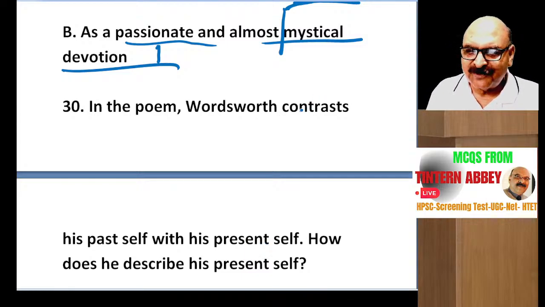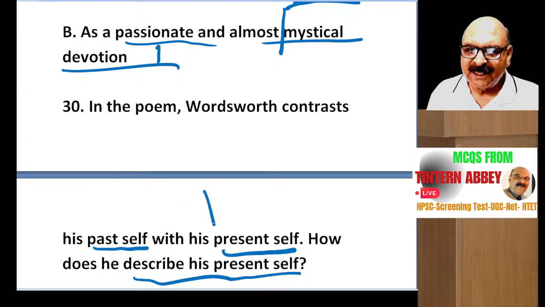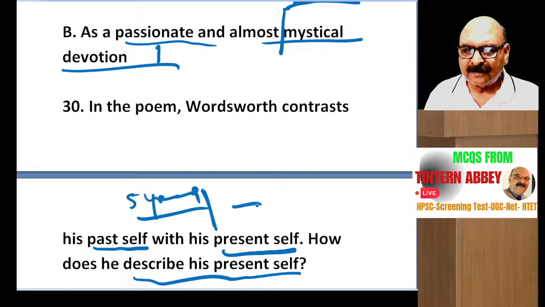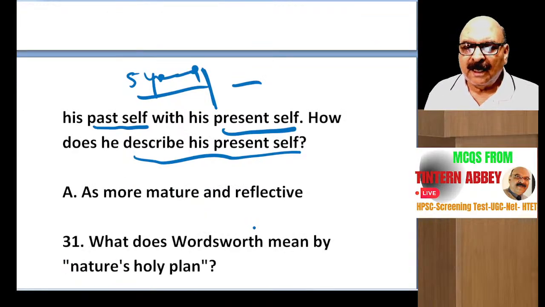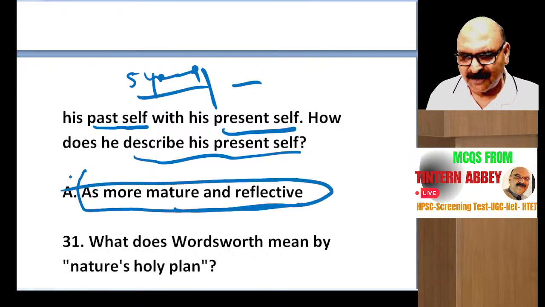In the poem, Wordsworth contrasts his past self with his present self. How does he describe his present self? Right, past means before revisiting Tintern Abbey, 5 years before, right, and now, as more mature and reflective. After 5 years, he became more mature and reflective.